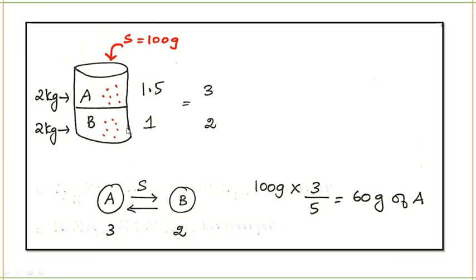Okay, so B is 1. In B, solute is dissolving 1, and in A it is dissolving 1.5 times. For easy representation of 1.5 and 1, I'm just removing the decimal and writing it as 3 by 2. You can write 1.5 as 3 by 2, right?